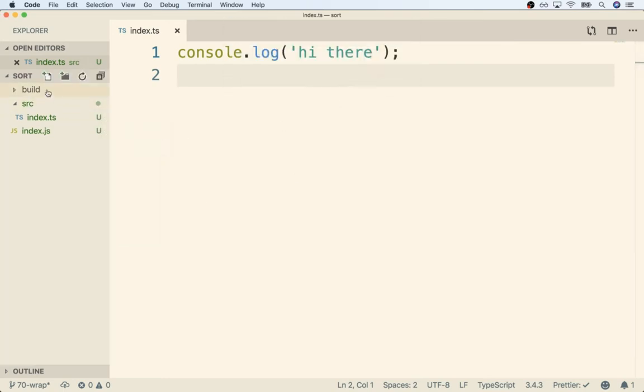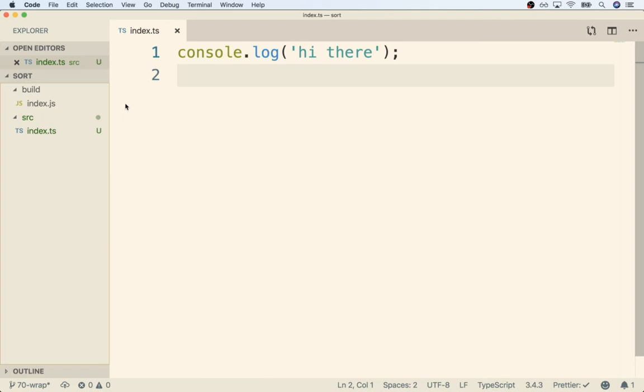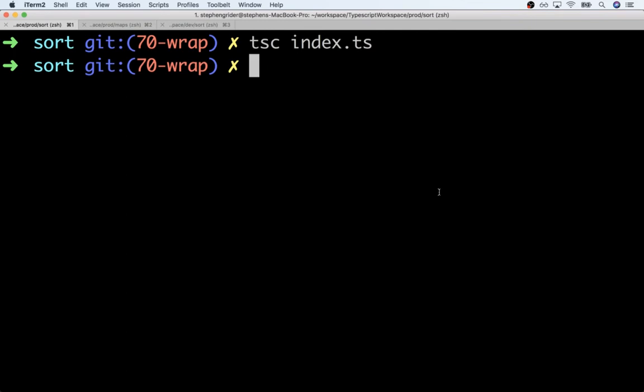All right, so the idea of build is just to organize all of our compiled code. So once we compile index.ts, rather than sticking the result into the src directory as well, or into our root project folder, I instead want to get the compiled file placed into the build directory instead, like so. So the build directory will contain all of our compiled code, and we will basically know we don't really need to ever mess with that folder. And we are only going to edit the code inside of src. So let's figure out how we can configure our Typescript compiler to now work with these two separate directories. To do so, we need to generate a file called a tsconfig.json file.